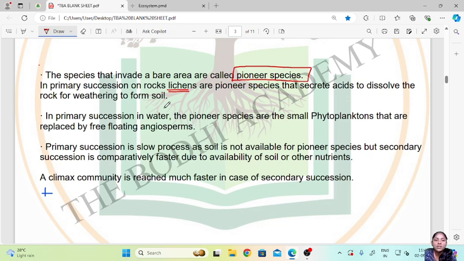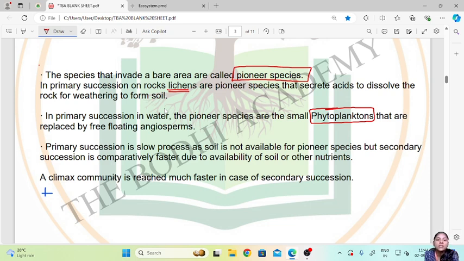Now in primary succession in water, the pioneer species are the small phytoplanktons that are replaced by free floating angiosperms. So pioneer species in water are the small phytoplanktons, which are able to produce their own food using the sunlight. These are later replaced by the floating angiosperms.